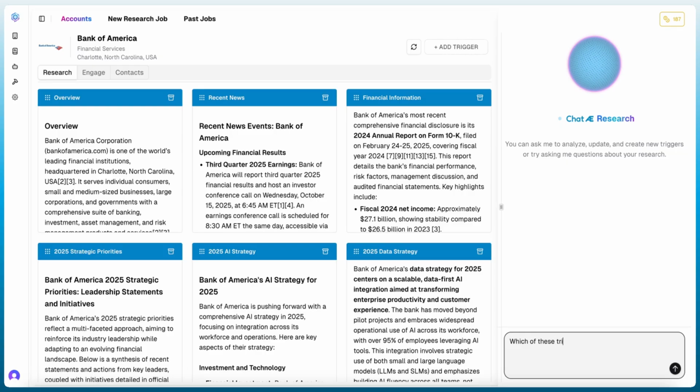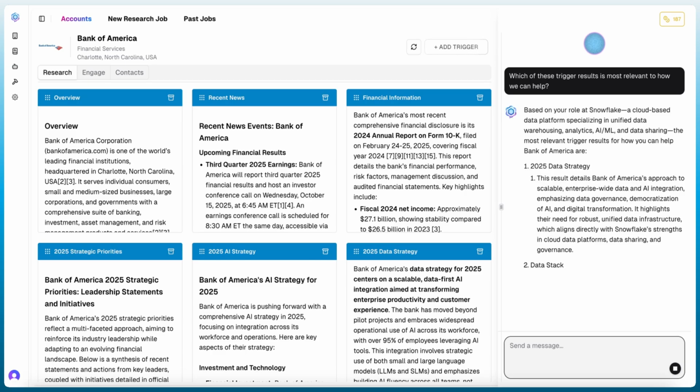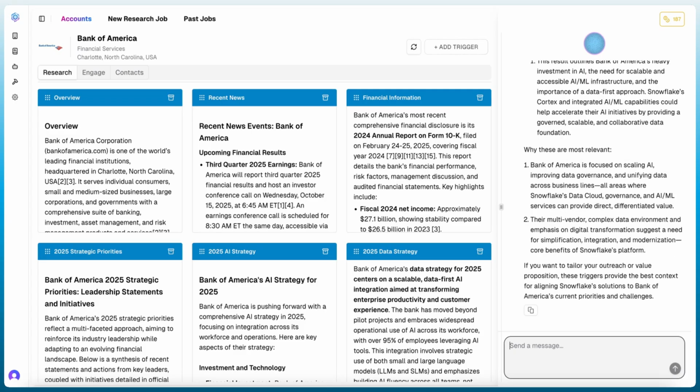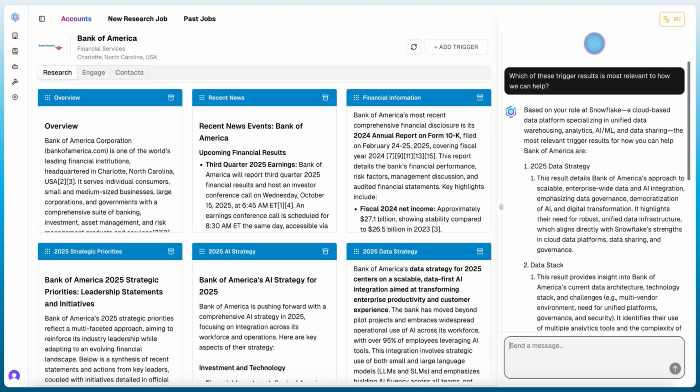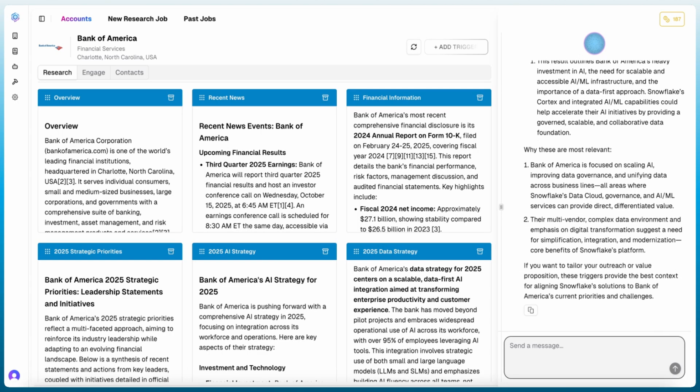So I'm going to ask, which of these trigger results is most relevant to how we can help? Because ChatAE knows I work at Snowflake and knows generally what Snowflake helps with, and I can feed additional context to ChatAE for it to know what we want to focus on and who we want to focus on, I can ask it really quickly, hey, which of these things are most relevant? And now ChatAE is prioritizing those things from all of the research results that I should focus on, where I should pay attention, and how that relates back to how we can help.